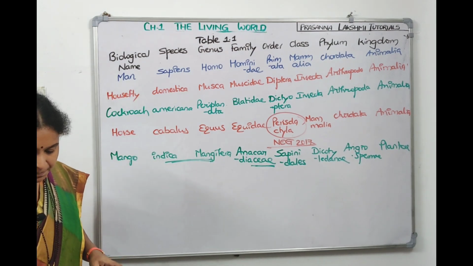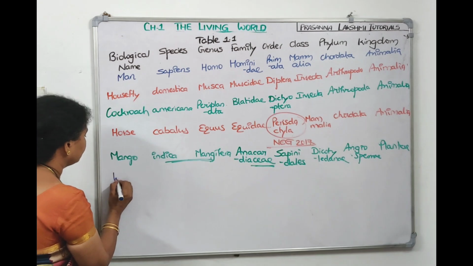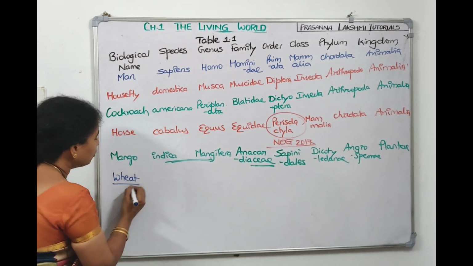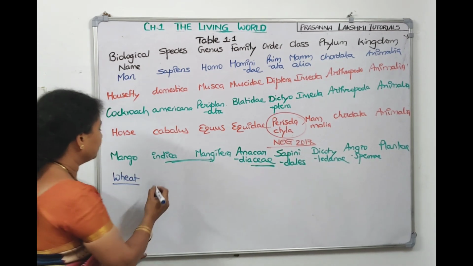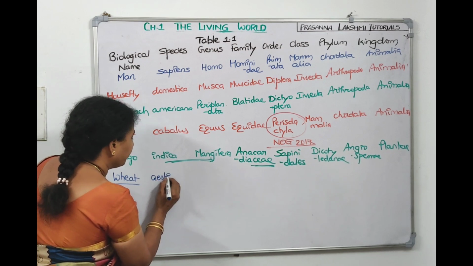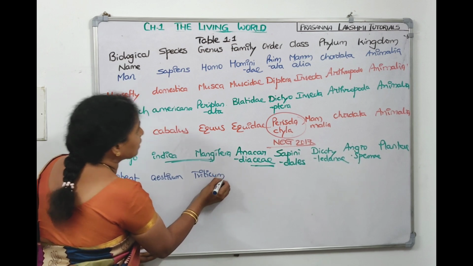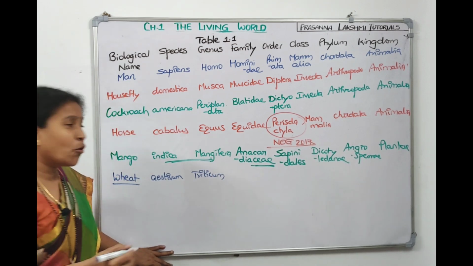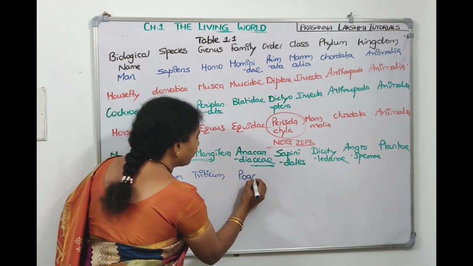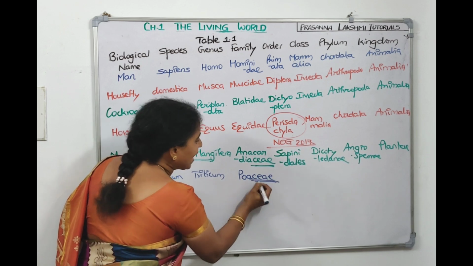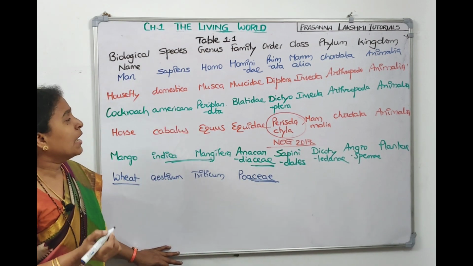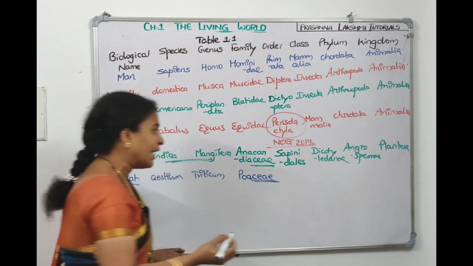We'll go with wheat also. I'll change the pen. Triticum aestivum, right? Aestivum is a species name. Triticum is a genus name. It belongs to a family called Poaceae. The -aceae suffix is there in plant family, and it belongs to order Poales.